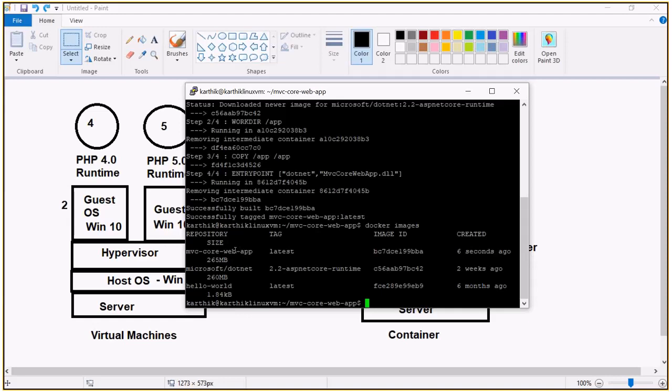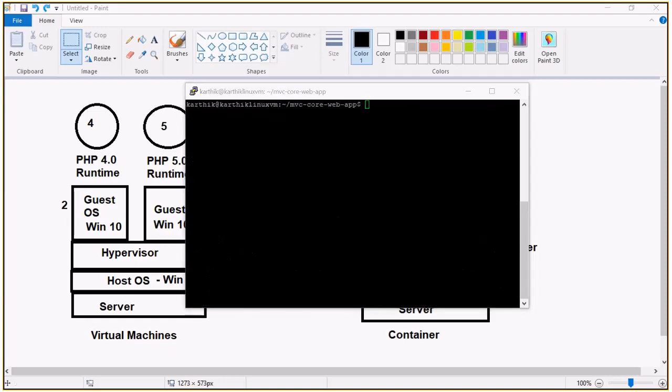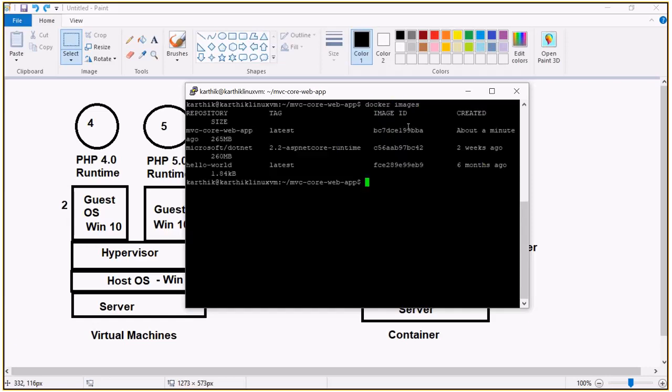So now we got the container. Once you have the container, now it's time for us to put it into the registry, in a common repository, right? We need to put that into a common repository. In order to create the common repository, you can just run and check it out first here itself before running it outside. We have the Docker images. So when I say Docker images, we have all the three.